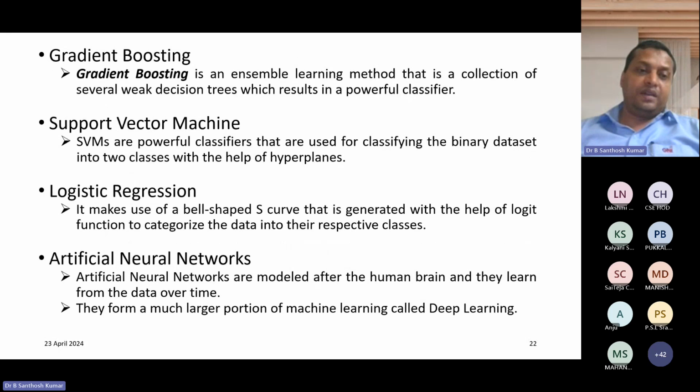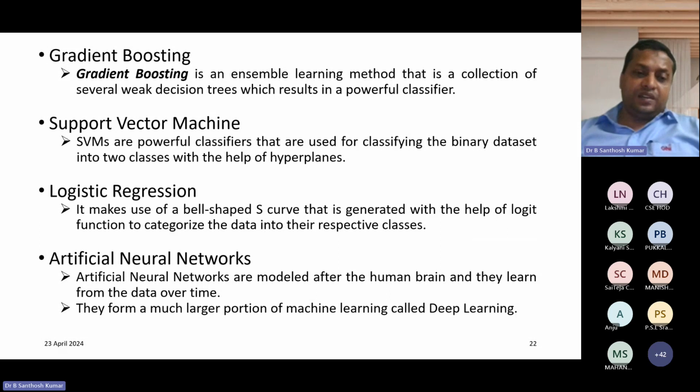Apart from that, we have gradient boosting, support vector machine, logistic regression, and artificial neural networks. Artificial neural networks play a vital role in many places. Earlier they were categorized under machine learning; Tom Mitchell developed the concept around 1996 to 1998.